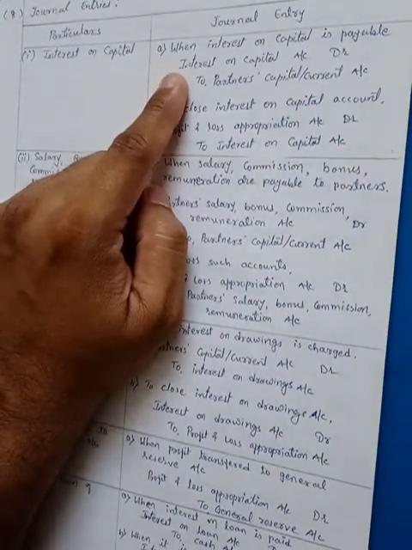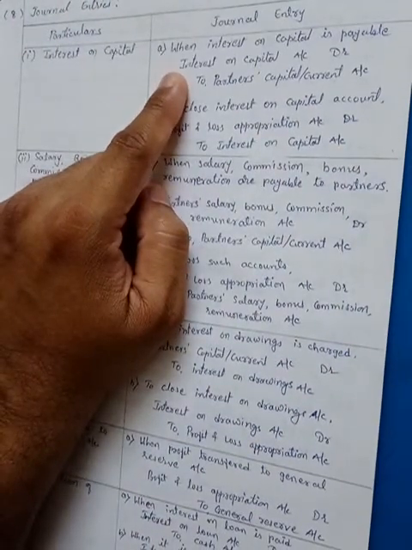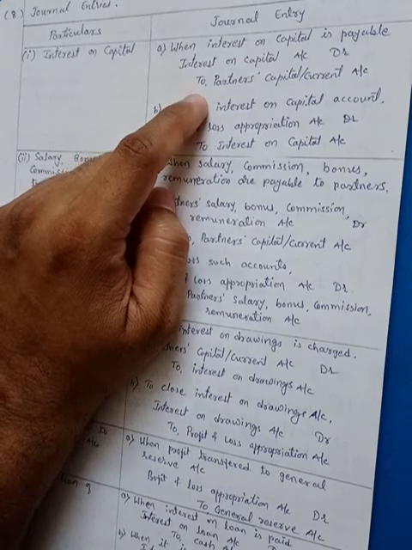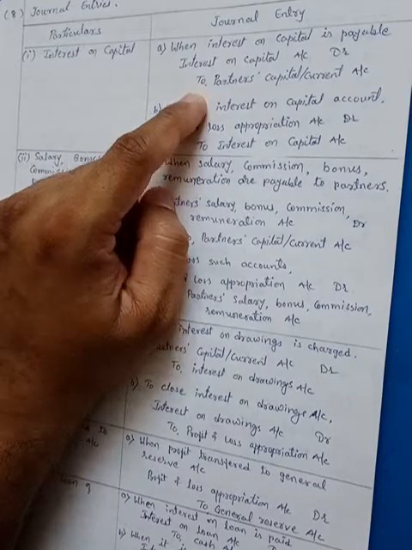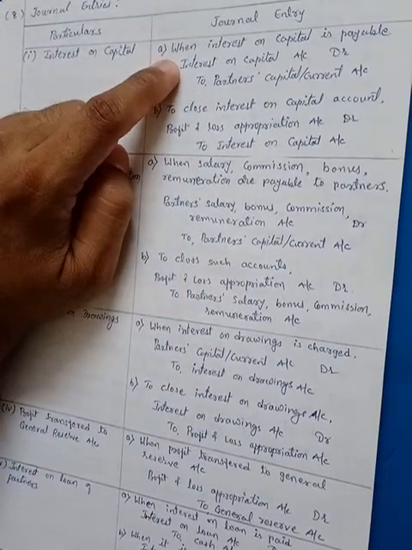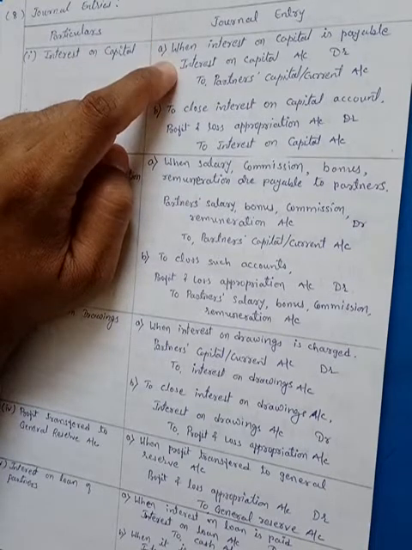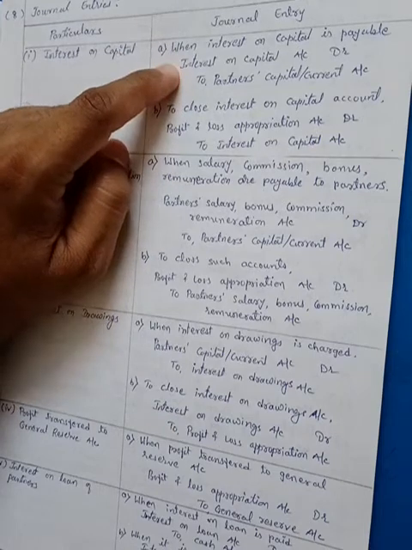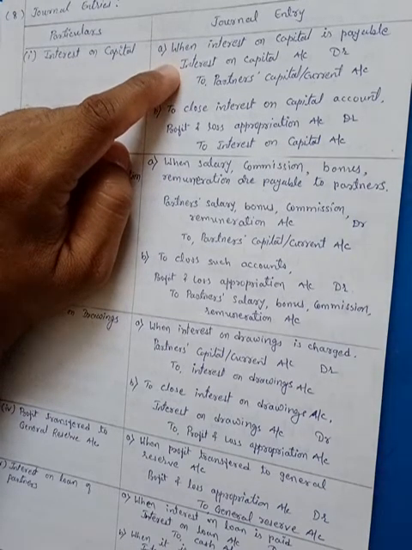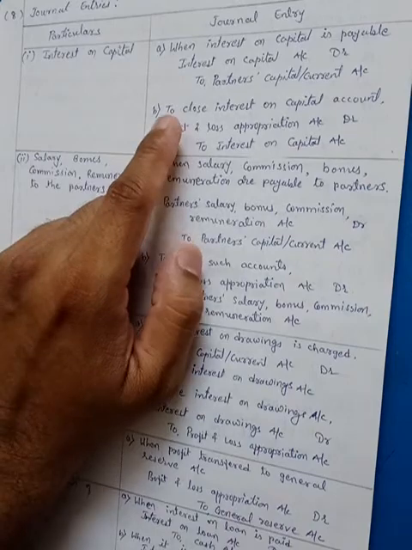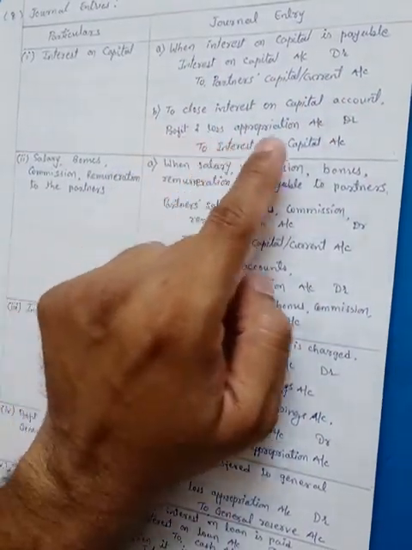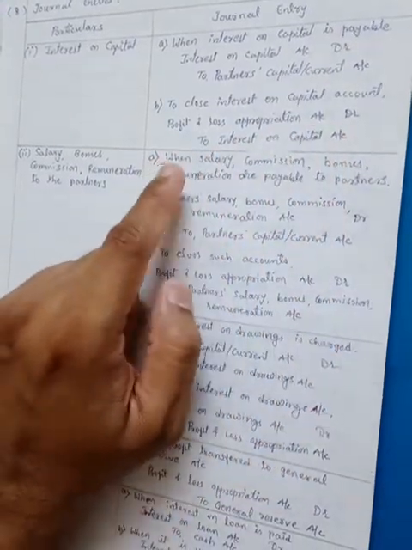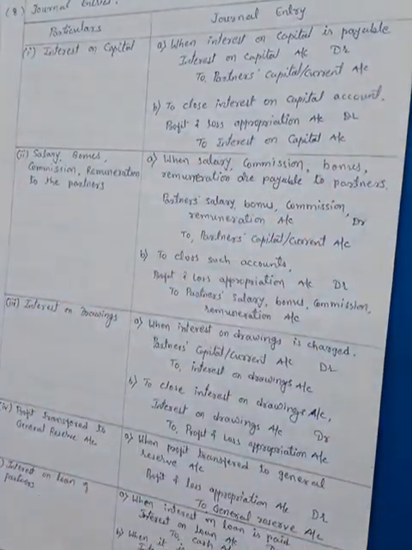So the journal entry is interest on capital account debit, because it is an expense, and it is payable to partners, means partners are the giver, so to partners' capital or current account. Now, as it is an expense for the firm towards the partner, this expense will be closed and transferred to the profit and loss appropriation account. That is the second entry, to close the interest on capital account: profit and loss appropriation account debit to interest on capital account.